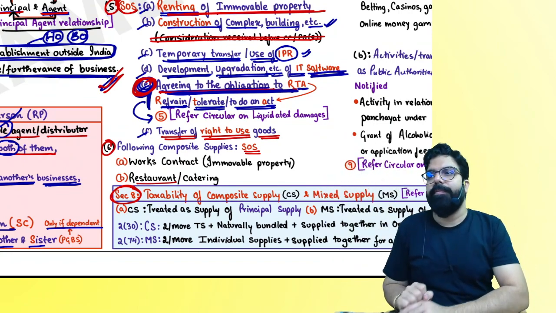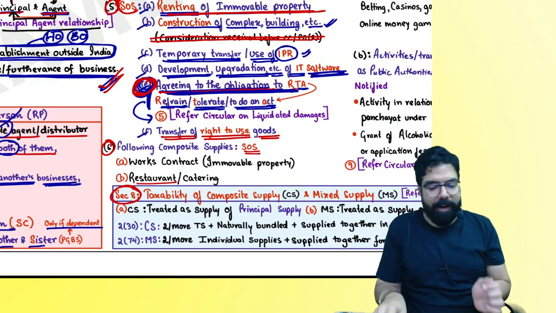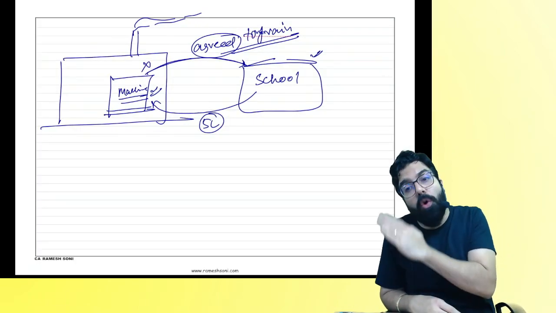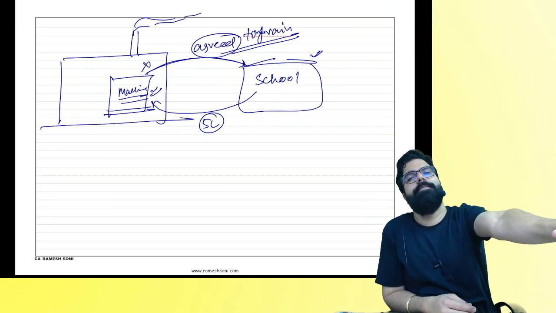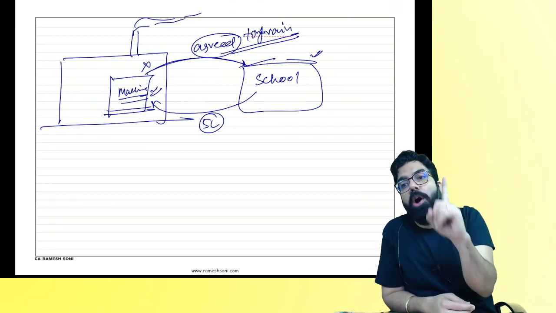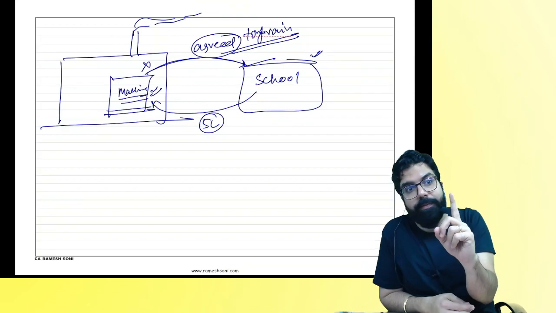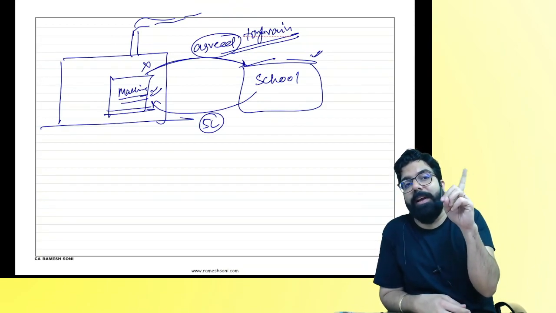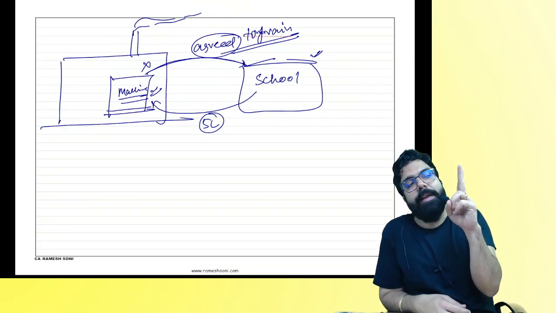Now, I am running a factory. My business is to run the factory. But in the course of my business, I said, okay, I will not run the factory for 3 hours. I will charge 5 lakh rupees. Tell me one thing, is it an activity I'm doing for you? Is it for a consideration?